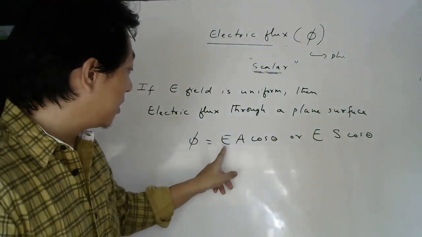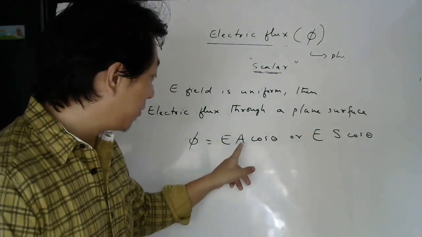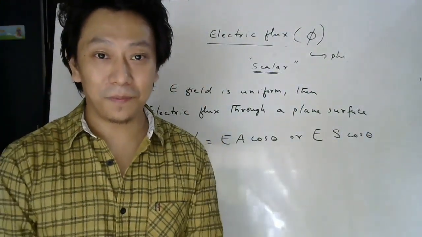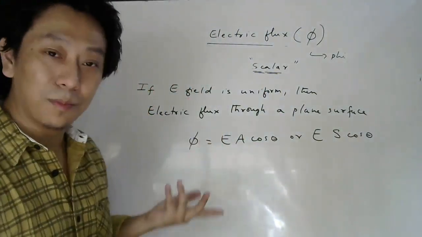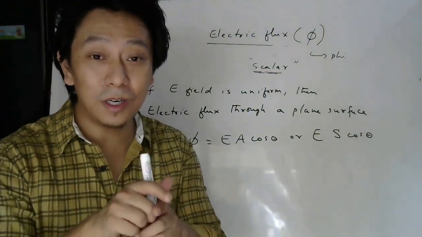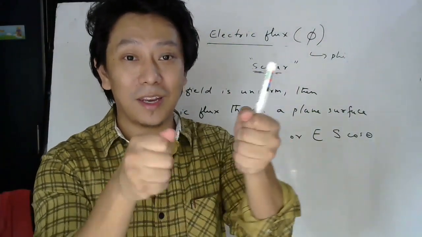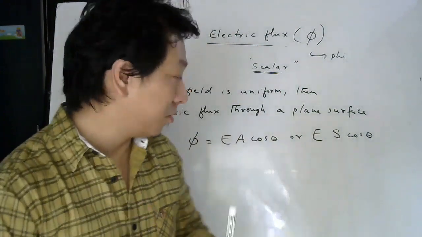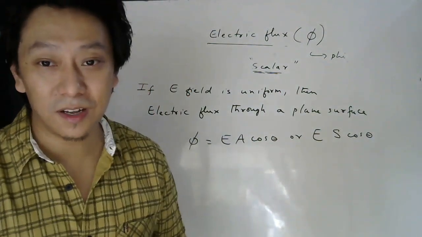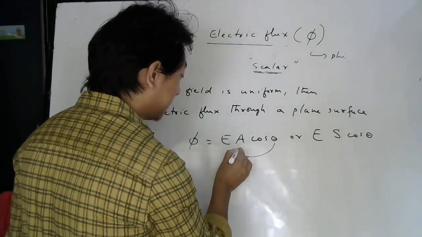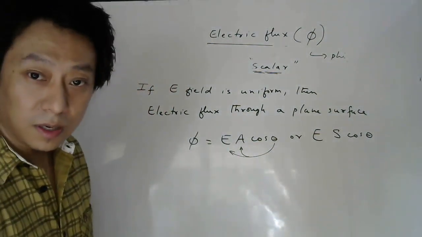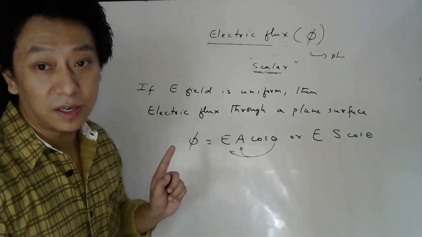So this is proportional to electric field. Of course, if area is bigger, then more lines will pass, so flux will be more. And then I told you it also depends how you keep the area, and for that reason theta also sits here. Don't forget, theta is the angle between the electric field vector and the area vector.